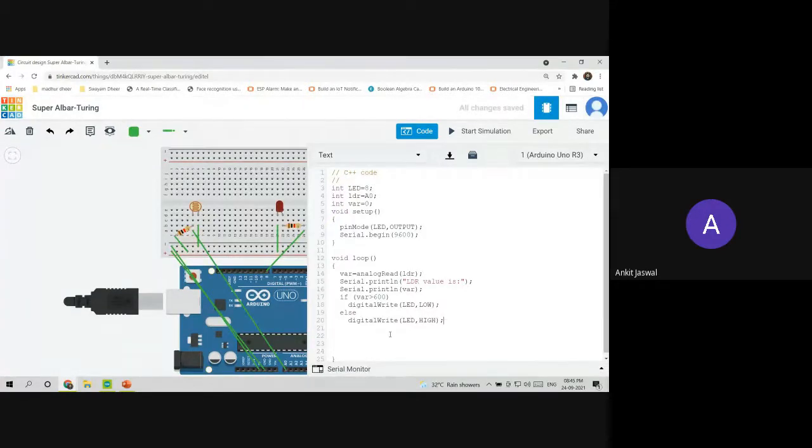Do we need to mention that condition, less than 600? No, we don't need to. If-else is used for this. Once you mention the if command and the condition you are using, else automatically takes its opposite. There is no need to mention less than 600 in the else. It's not needed. So this is the program.